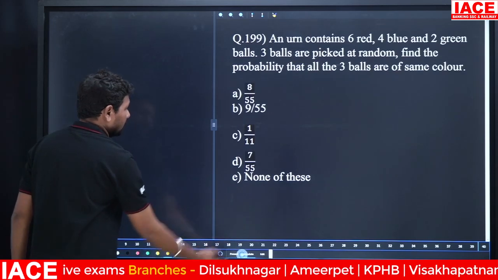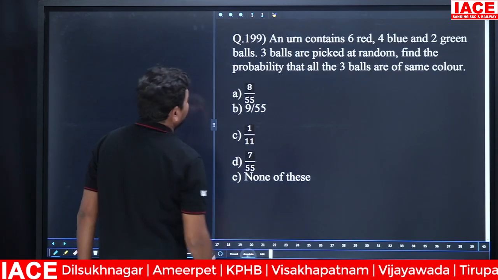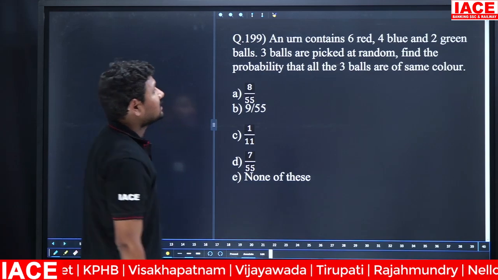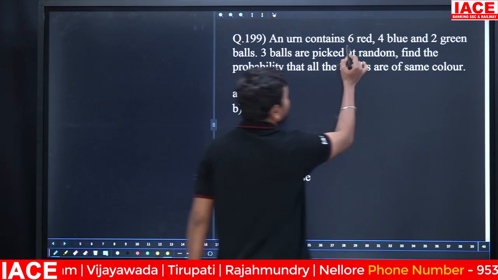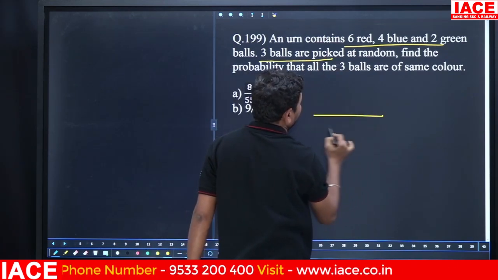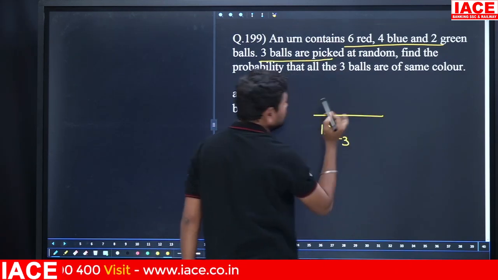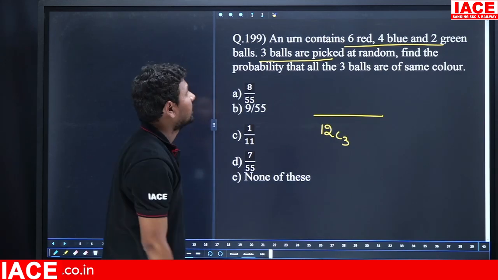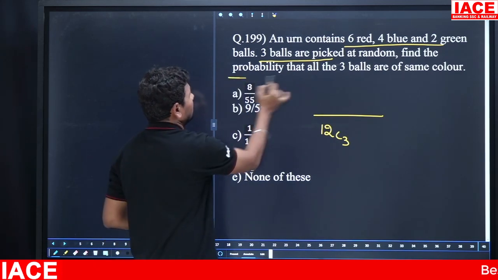Next, here an urn contains 6 red balls, 4 blue balls, 2 green balls. 3 balls are picked. Out of 12 balls, how many balls are picked? 3 balls are picked. Okay, this is a probability question.